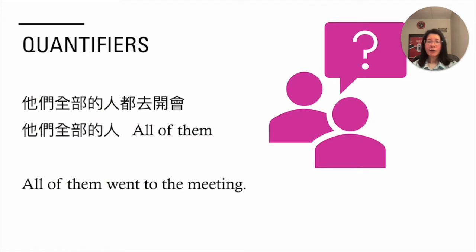Then, how would you translate this sentence? 他们全部的人都去开会。他们全部 is all of them. So we can translate this into all of them went to the meeting.